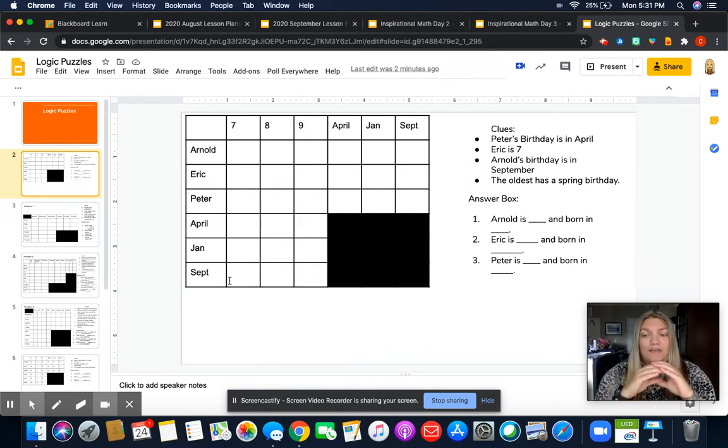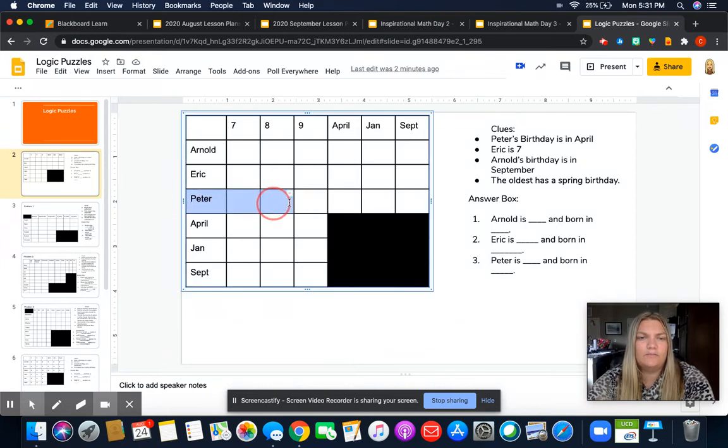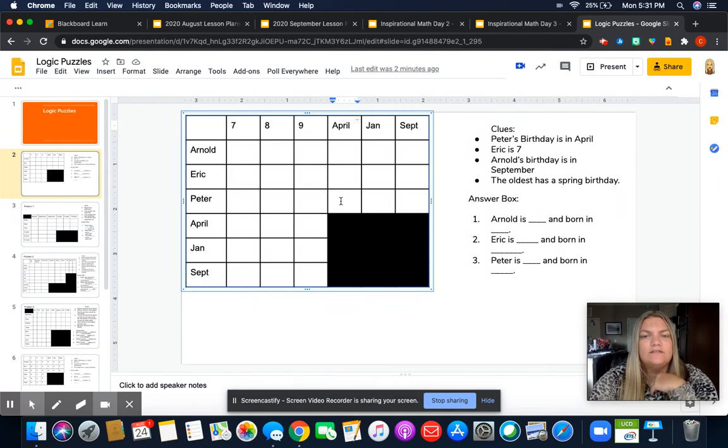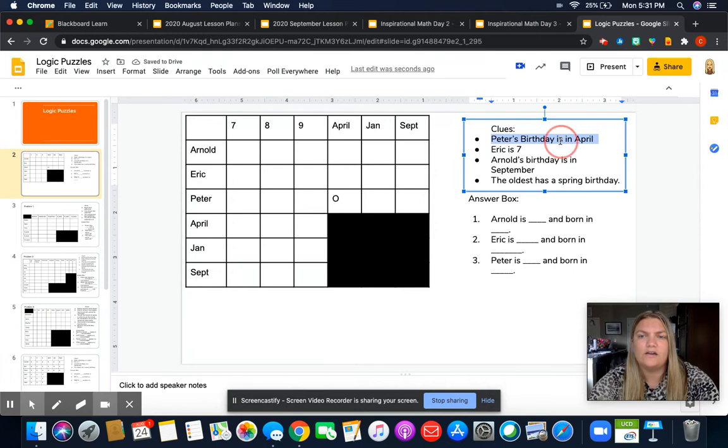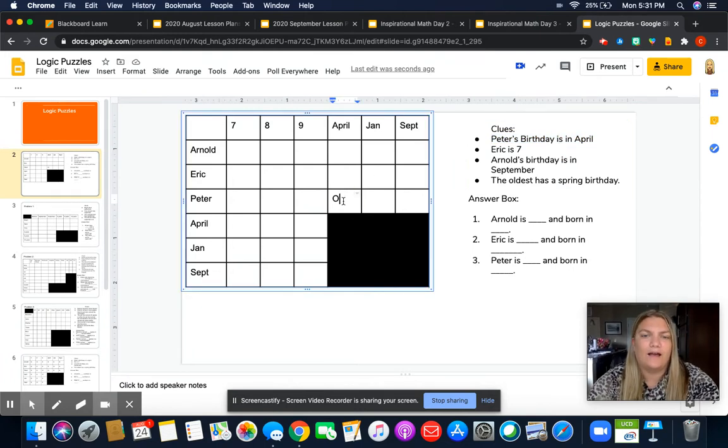For logic puzzles, we use a combination of X's and O's. O means yes, that person has it, and no one else can have it. Looking at the very first clue, Peter's birthday is in April. We look for Peter's row and where it says April. April goes down, Peter goes across, so the place where Peter has a birthday in April is right there. That's what it says over here, so we place an O in the box.